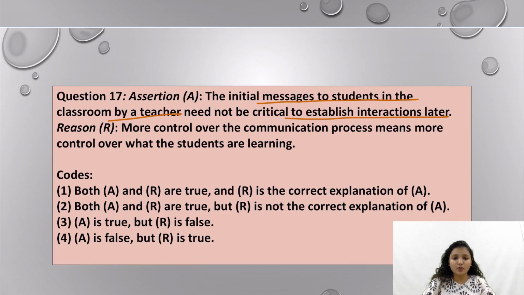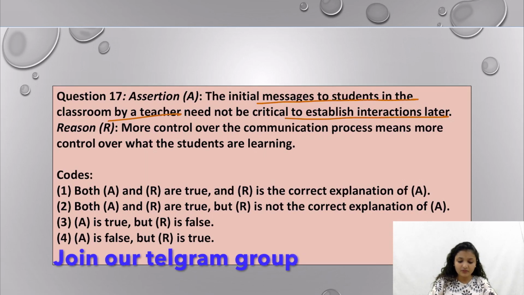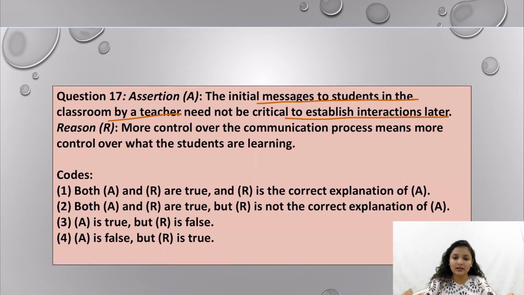But this is not true, because the first day interactions build the rapport of the teacher, and that makes the communication process easier in the further days. So that is critical, that is important in the initial days for interacting at a later stage.